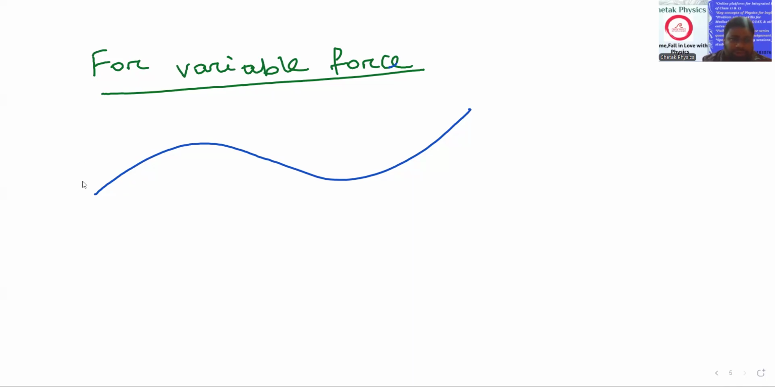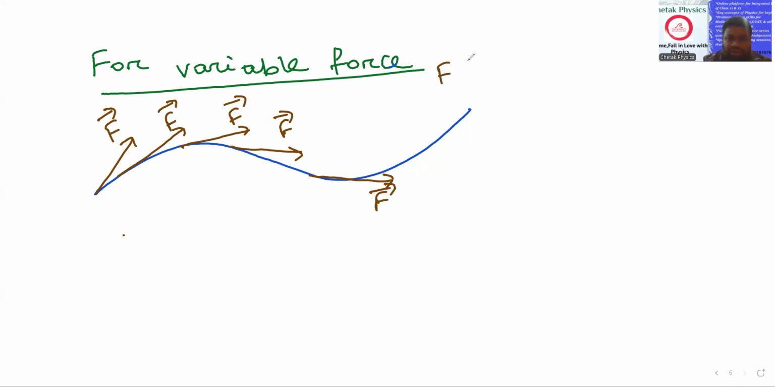Suppose here a force is acting like this. The body is getting displaced, but at every point we are getting a different direction of force. Are you getting me? Obviously, the magnitude is changing and the direction is changing. So here, force is variable.